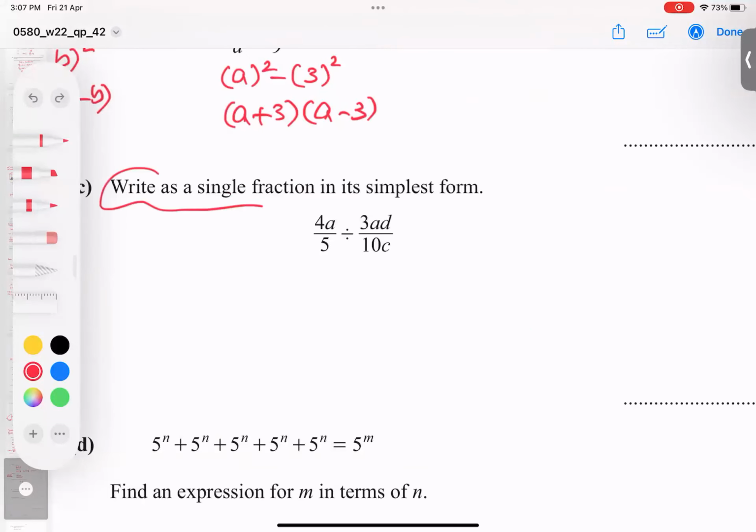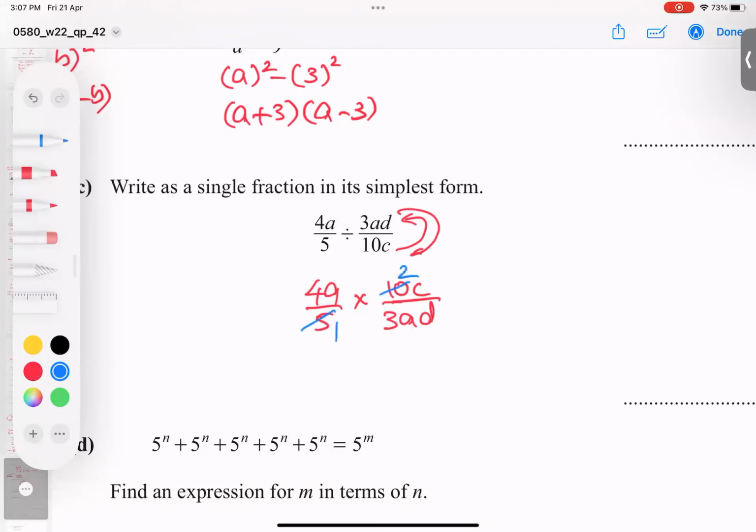He said write a single fraction in simplest form. So 4a over 5 as it is, division sign convert to multiply sign, so they will flip. So 10c goes up, 3ad goes down. Now 5 ones are 5, 5 twos are 10, and this A will cancel with A, and I think the idea is okay. So 2 4s are 8, and c comes as it is, and 3 into d as it is.